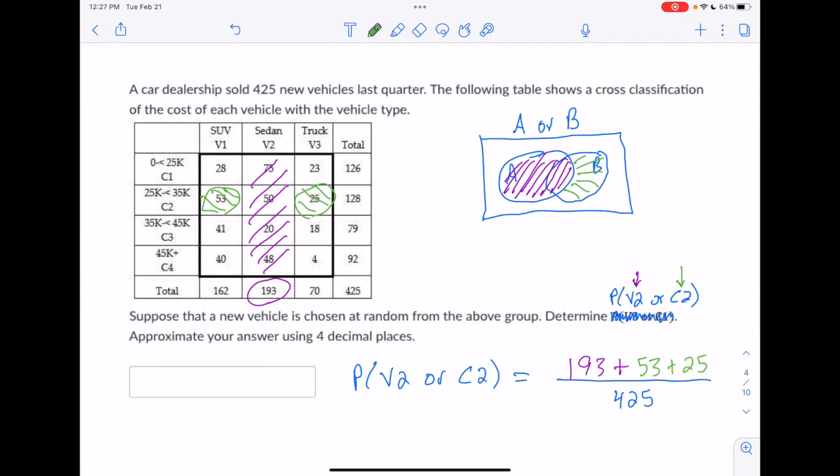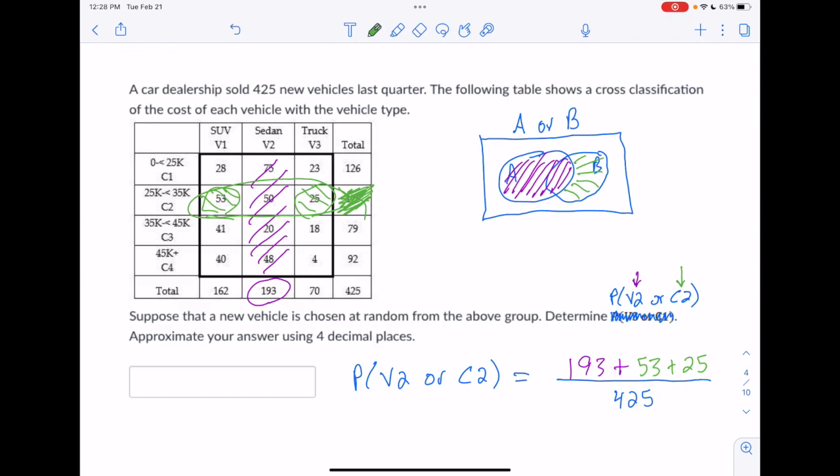And then that's it. One of the things you want to be careful with is don't use both totals. So I'm not using this total right here of 128, because if I did that, I'd be counting all of this stuff, which means I'd be counting the 50 twice. So I do want to count the 50, but I counted it with the purple already. I don't need to count it also with the green.